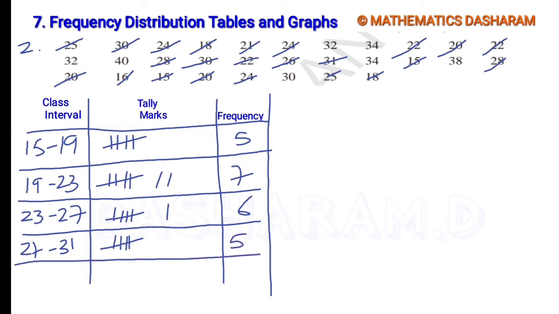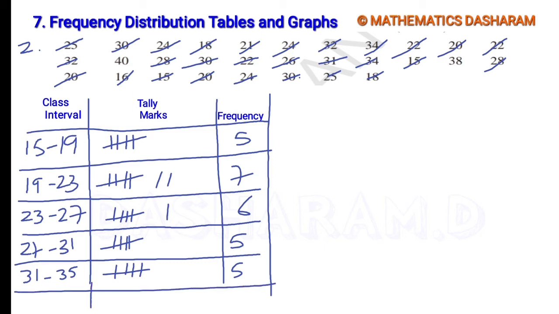Next class interval 31 to 35, so 31 to 34.9. So here 1 2 3, next here 4, next here 5. So 5.